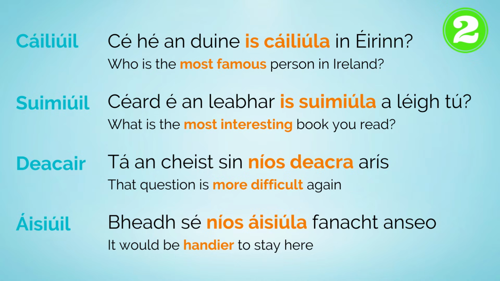Look at some examples from group 2. Cáiliúil, simplí, deacair, áisiúil. Cé an duine is cáiliúla in Éirinn? Cén leabhar is simplí le léamh? Tá an cheist sin níos deacra arís. Bheadh sé níos áisiúla fanacht anseo.